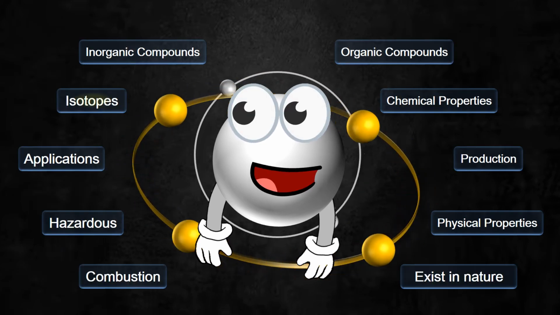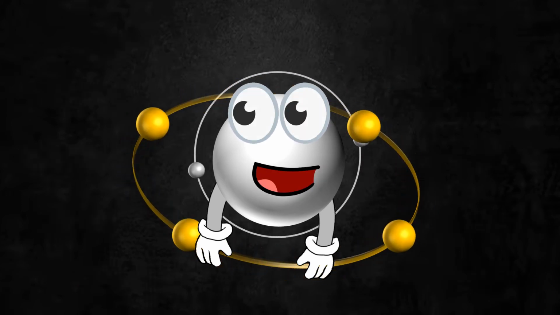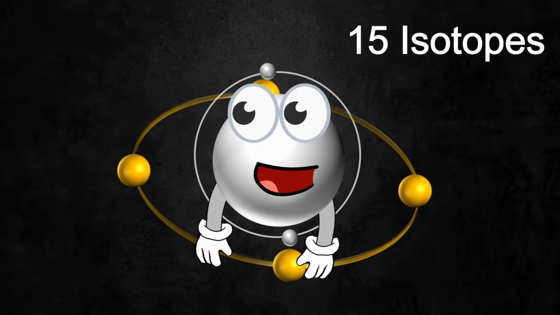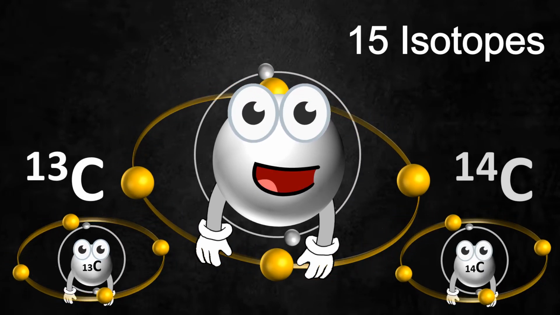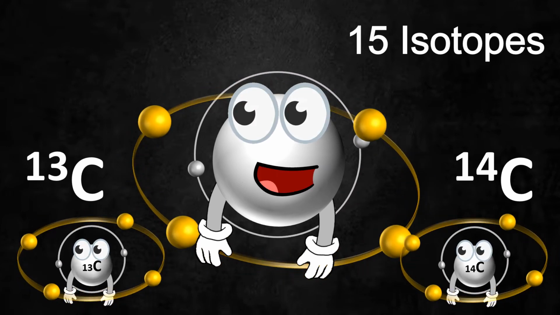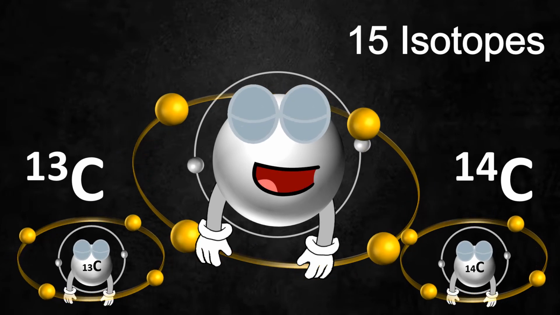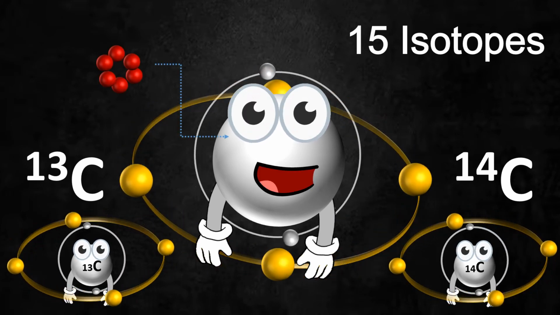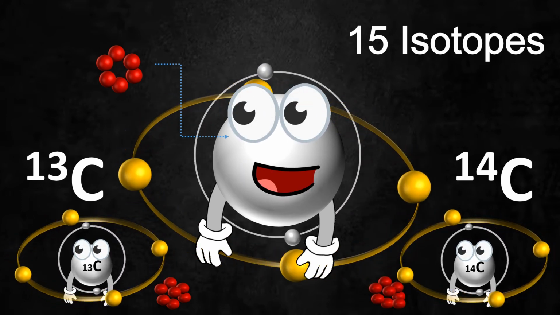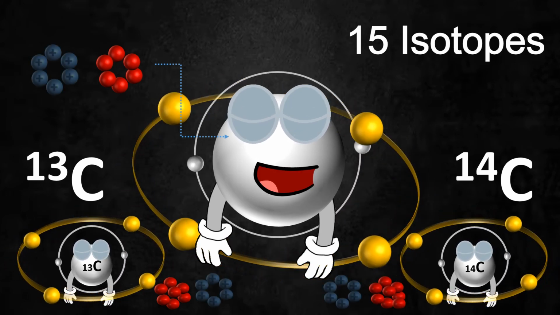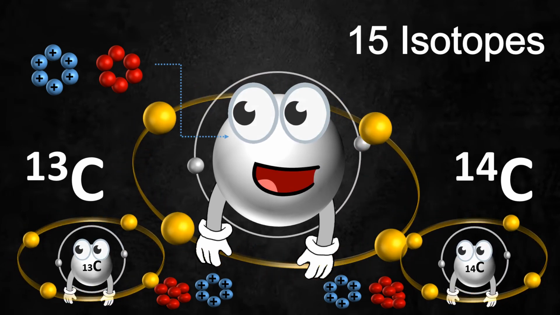Now let me tell you about my isotopes and their importance. I have more than 15 isotopes, the most famous of which are the 2 known isotopes, carbon-13 and carbon-14. The difference between me and them is the difference in the number of neutrons inside the nucleus. I have 6 neutrons inside the nucleus, and they have 7 and 8 neutrons inside the nucleus. But the number of electrons and protons we have is equal.